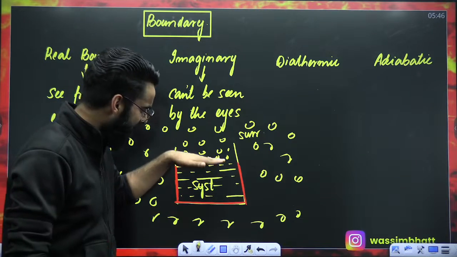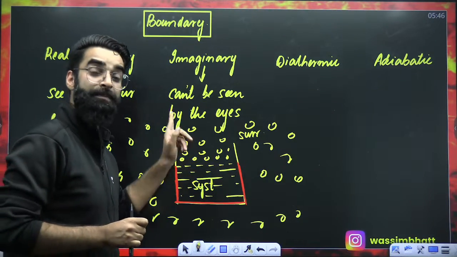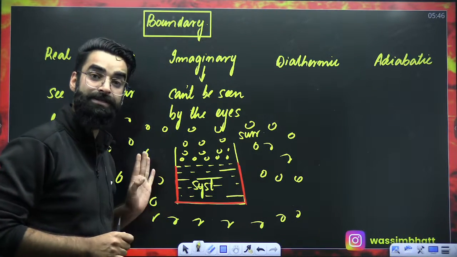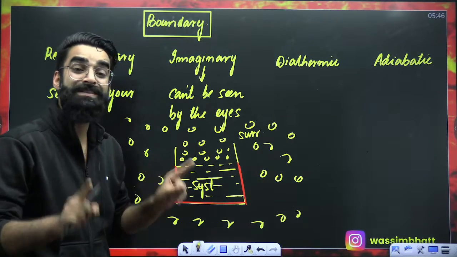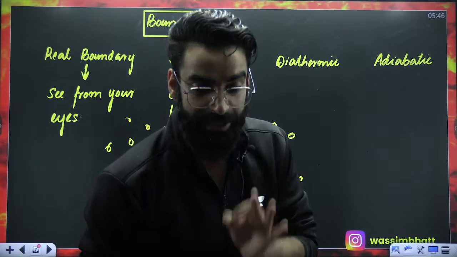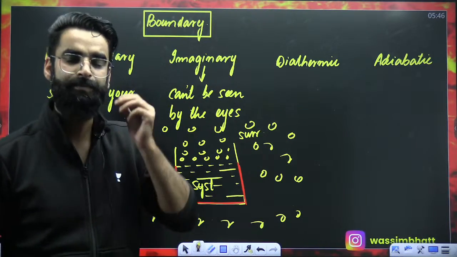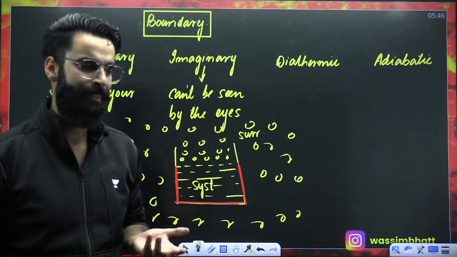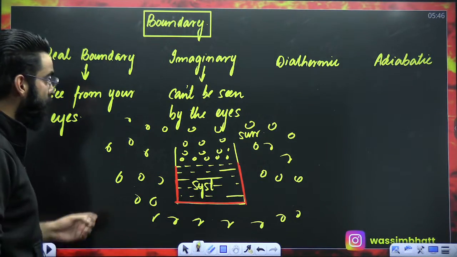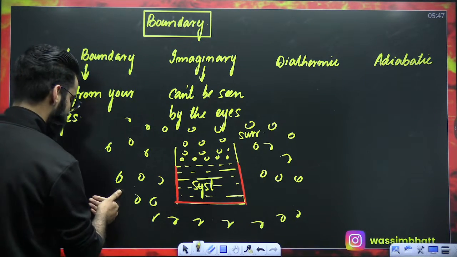But definitely there will be a fine line which will be separating atmospheric gases from water, which will be separating system from the surroundings. That boundary you cannot see by your eyes. And any such boundary which you cannot see by your eyes, that is something which you call an imaginary boundary. As simple as that. I hope this particular scenario is clear to you, what this imaginary boundary is all about.